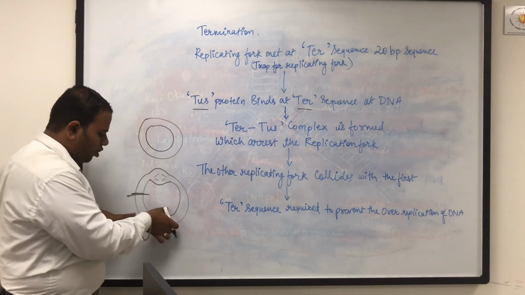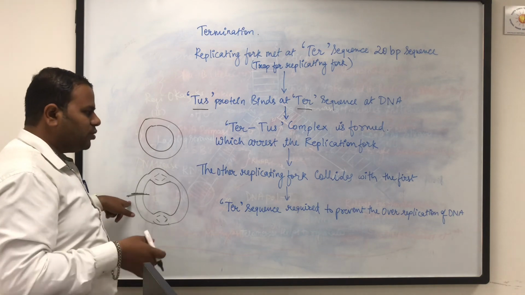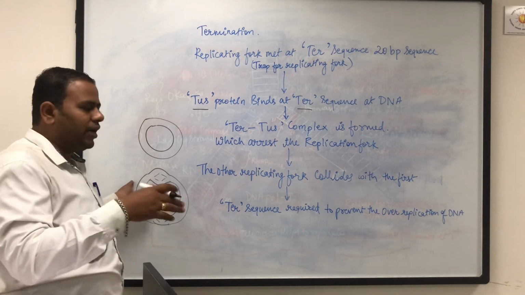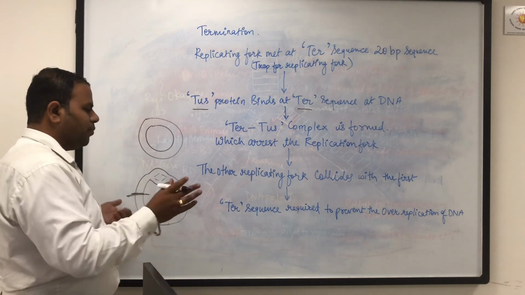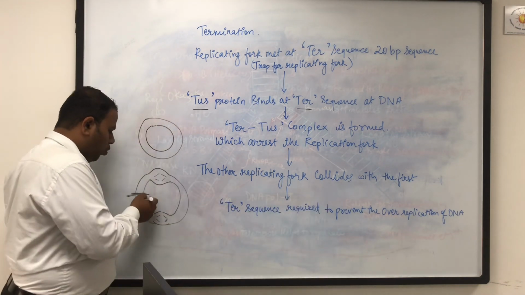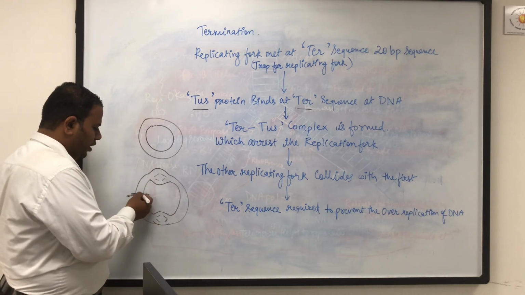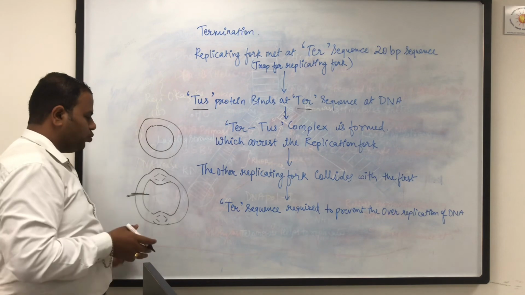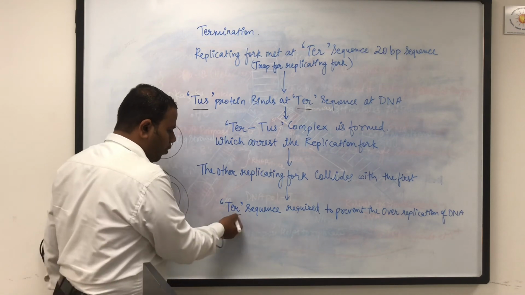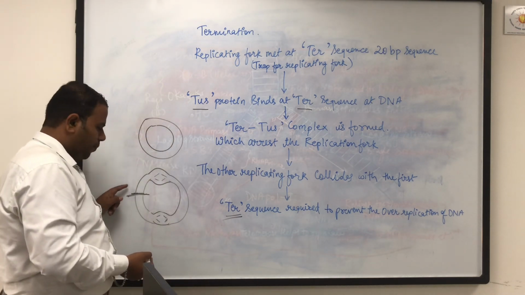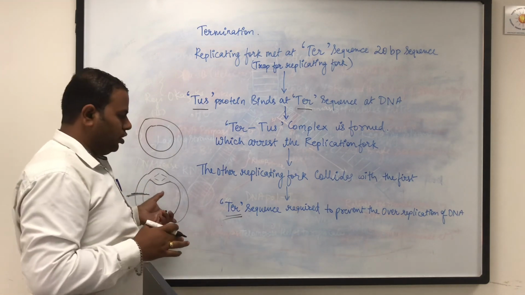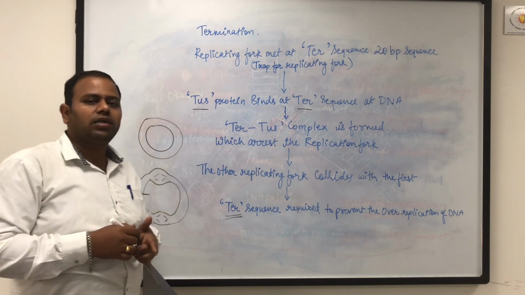Now the next replicating fork will come at this position and collide with the first one. Thereby the affinity of the whole subunits that are bound at this position will be released, and all the subunits will be released. What may happen here? This replicating fork can still bind at this position and go on over-replicating the DNA. So this TER sequence is very important, as it will halt the first replicating fork, and the second replicating fork will collide at the same position, thereby ending the replication. So this is how the process of replication occurs.